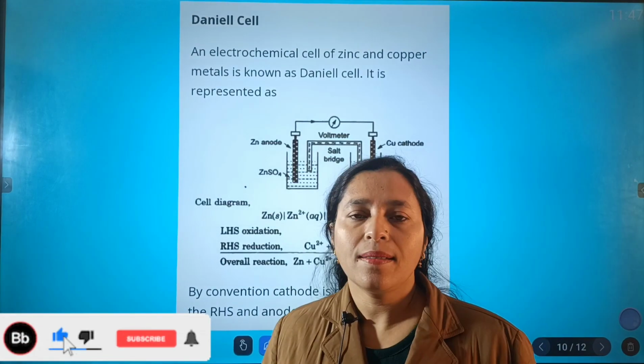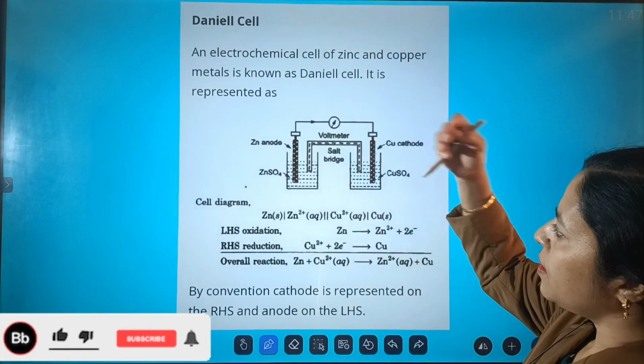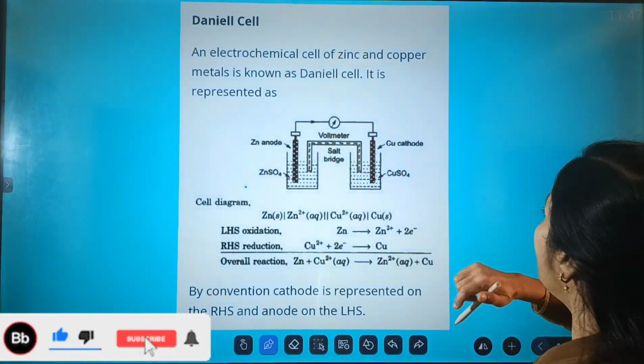Now if you look at the Daniell cell, it is a couple where the zinc anode is dipped in zinc sulfate solution.